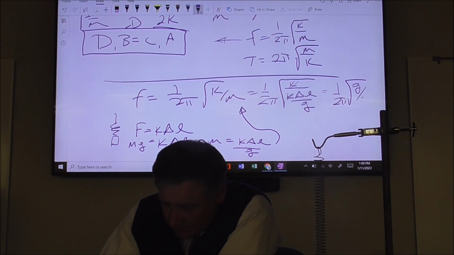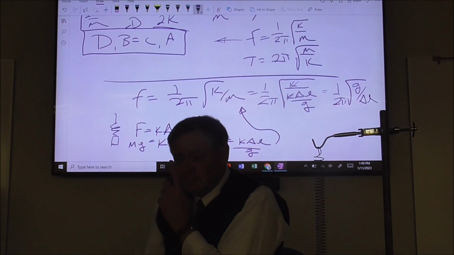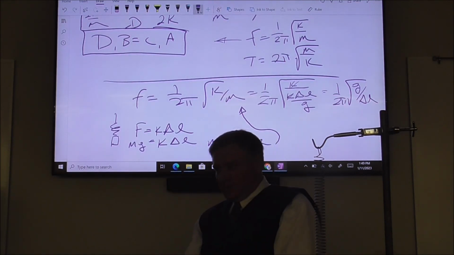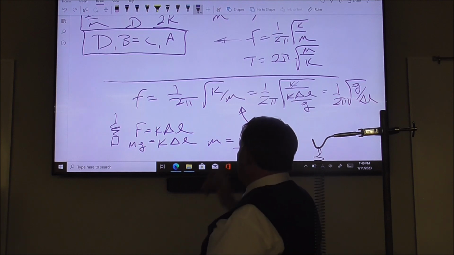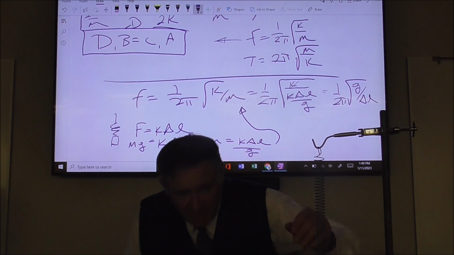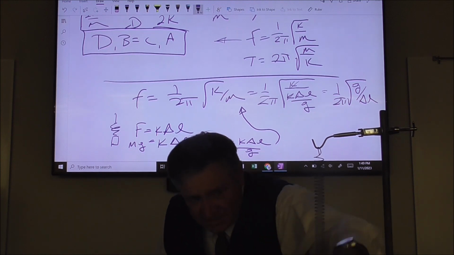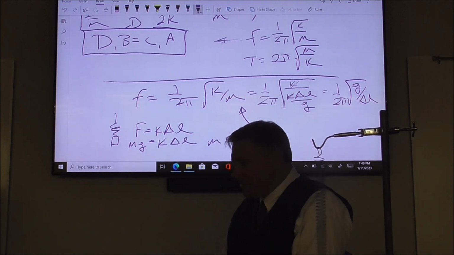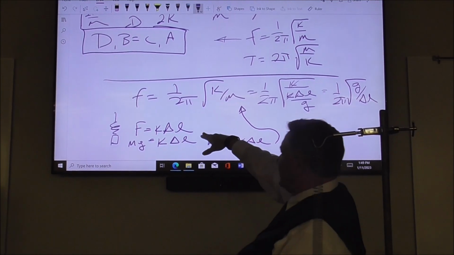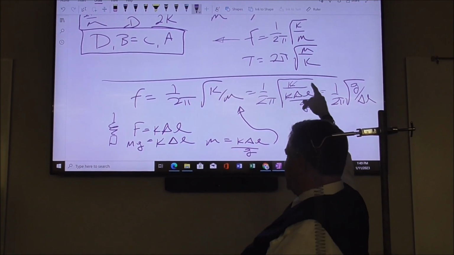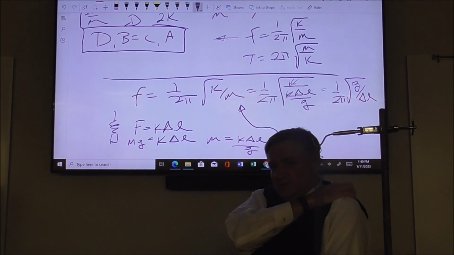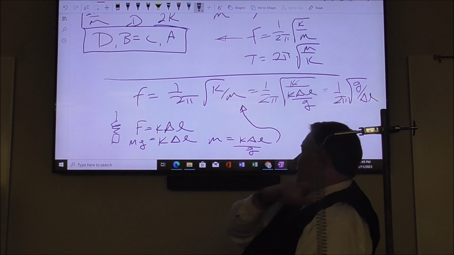So here's a little bit of an algebraic trick that you can do. One thing you can do to calculate frequency, if you have a mass oscillating back and forth: frequency equals 1 over 2 pi times the square root of k over m. Here's the tricky substitution.